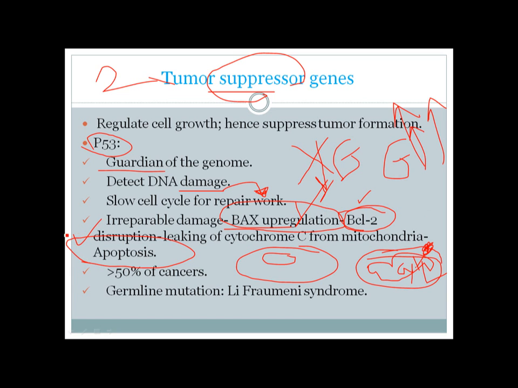This is normal. This happens in all our cells if they are damaged by something, some chemical or radiation exposure or something like that. But if P53 is mutated, this sequence cannot occur. So there will be no apoptosis of a very damaged cell, and those cells will live on. Though there is severe damage, those cells won't die, and they will form a mass or a tumor. More than 50% of tumors or cancers are associated with a mutation of P53, and if germline cells are mutated, it will cause a syndrome called Li-Fraumeni syndrome. It is associated with multiple carcinomas and sarcomas.